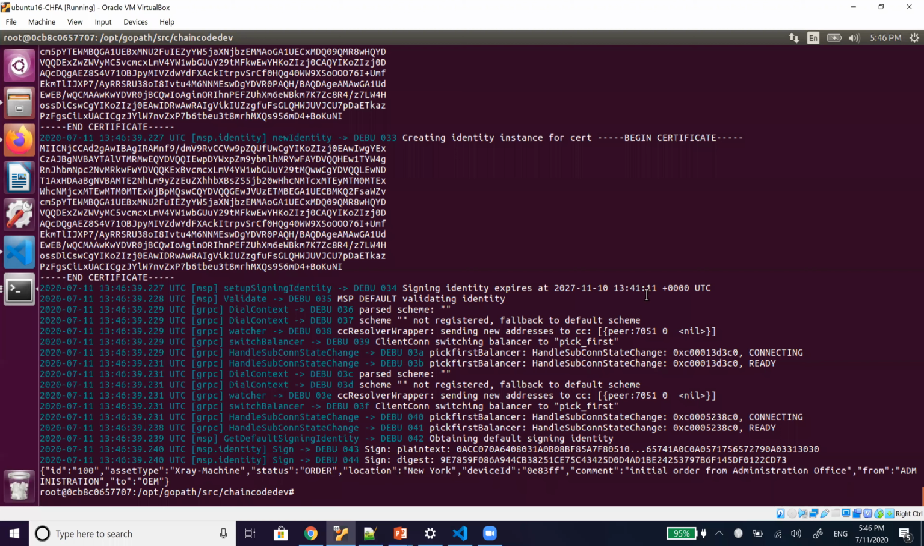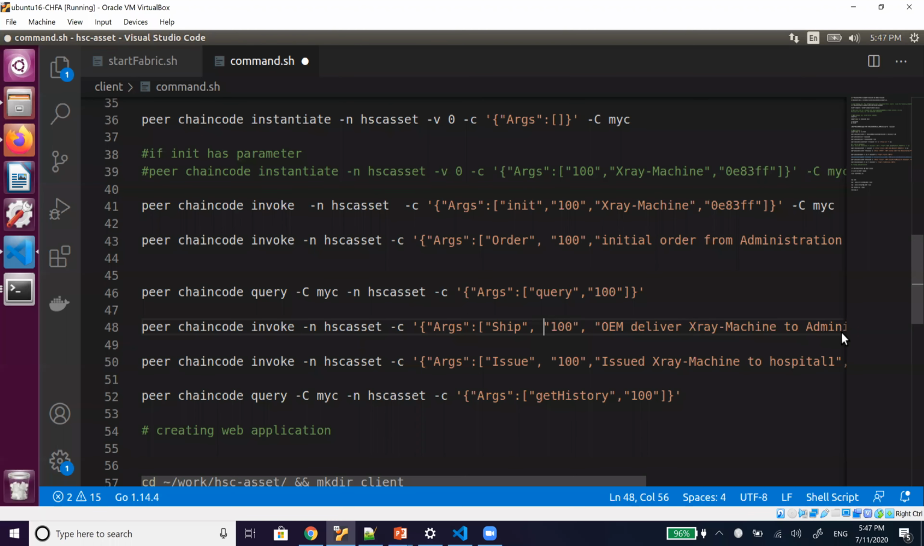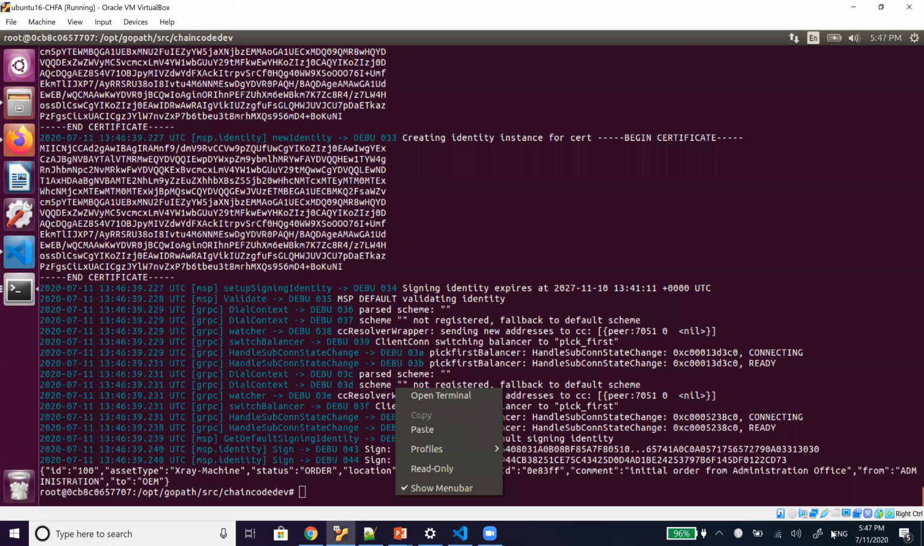Now go to the next step: we have to ship to the company. The commands are the same; we only have to change the name of the function. In the invoke, we have to provide the name of the function first, then the arguments we have defined. Let me copy it. Now what is happening is that the office administration is shipping this to Dubai.